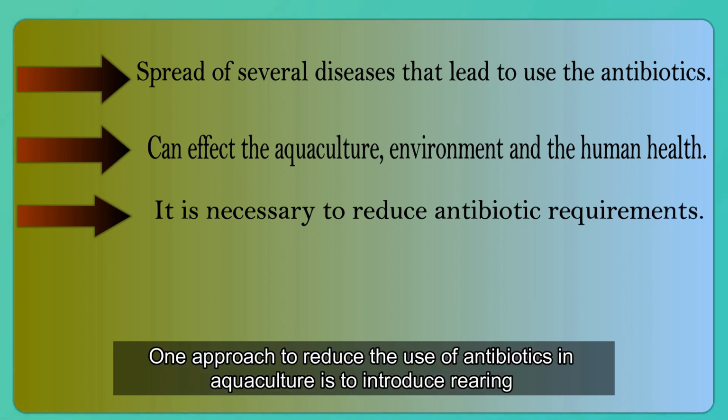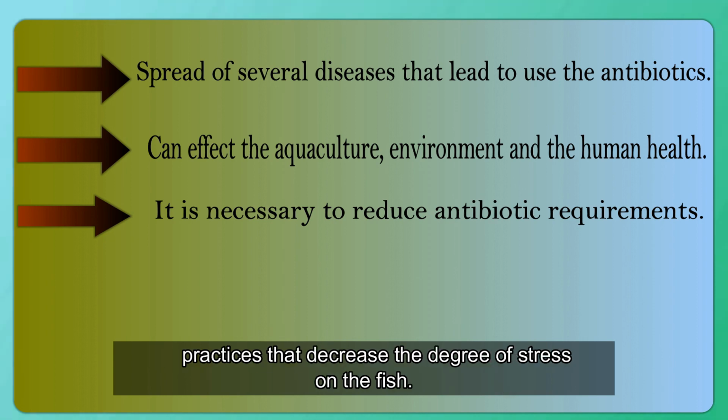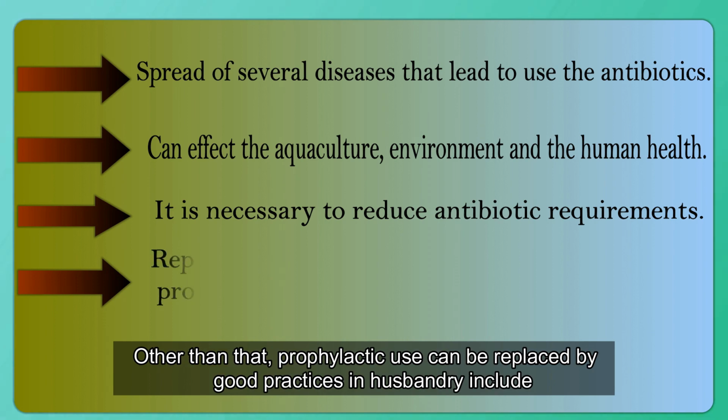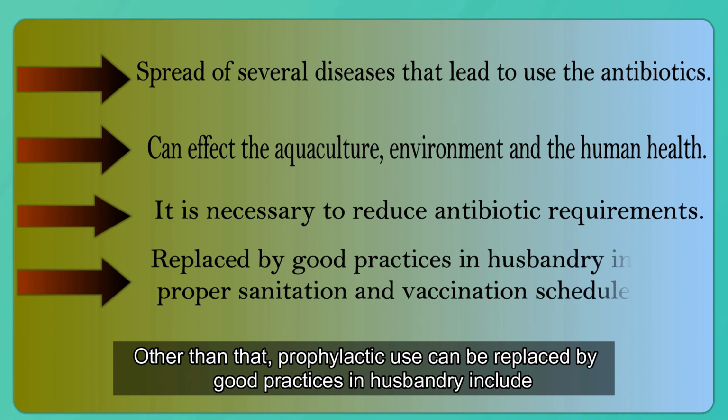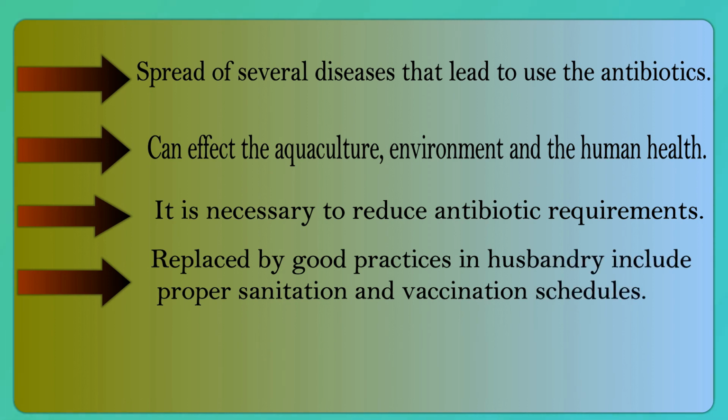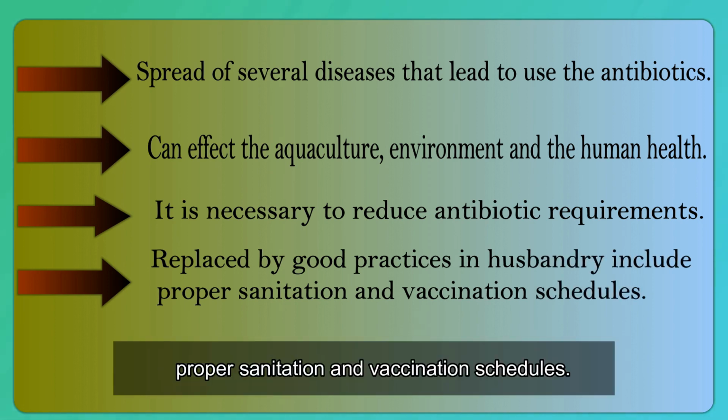One approach to reduce the use of antibiotics in aquaculture is to introduce rearing practices that decrease the degree of stress on the fish. Other than that, prophylactic use can be replaced by good practice in husbandry, including proper sanitation and vaccination schedule.